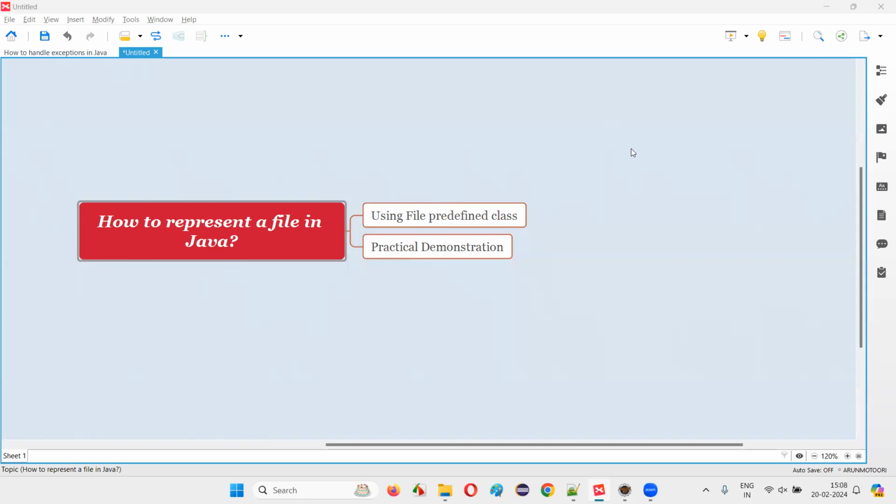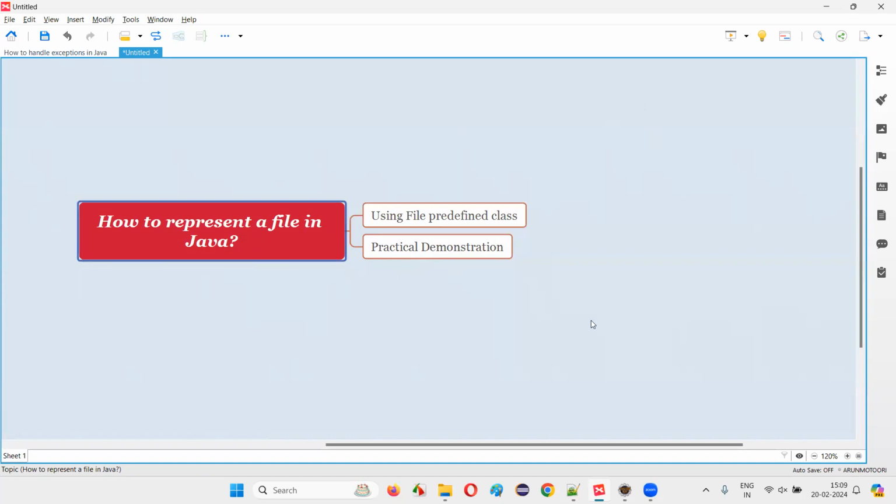Hello all, welcome to this session. In this session, I'm going to answer one of the Java interview questions, that is, how to represent a file in Java. Let me answer. In order to represent a file in Java, we have to use a predefined class known as the File class. Let me now practically demonstrate how to use this predefined File class for representing any file in Java.